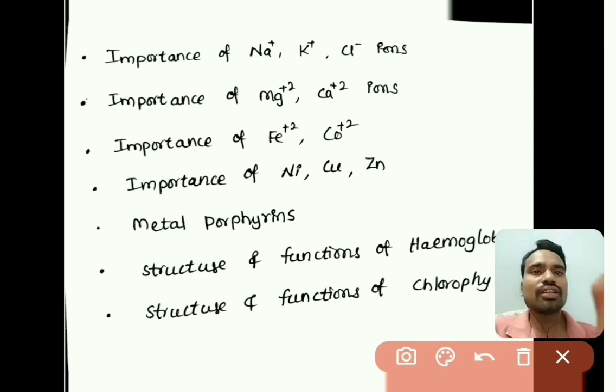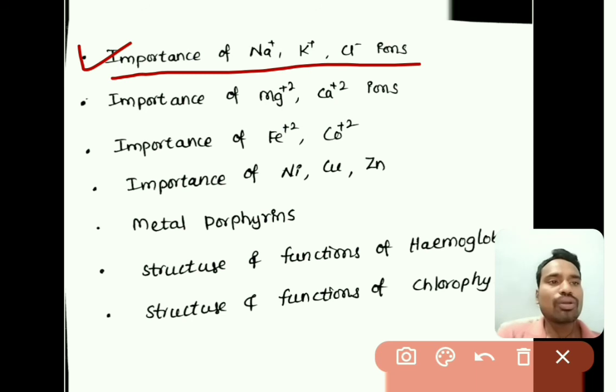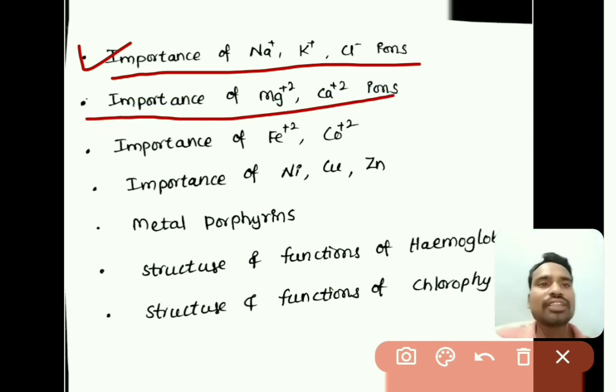The first one is the importance of sodium, potassium and chloride ions, that is, what is the role of these ions in different metabolic processes in our human body, right. Next is the importance of magnesium plus 2 and calcium plus 2 ions.